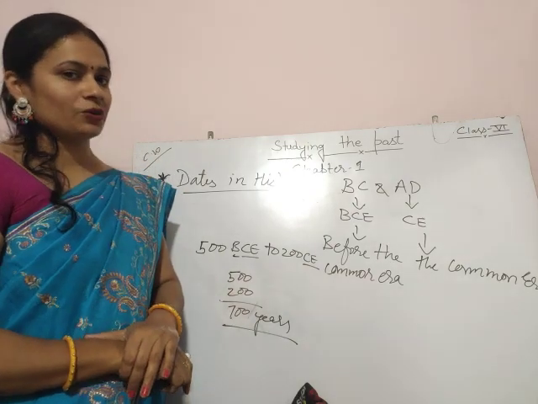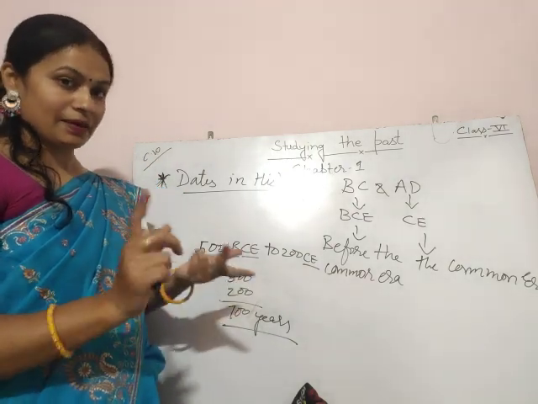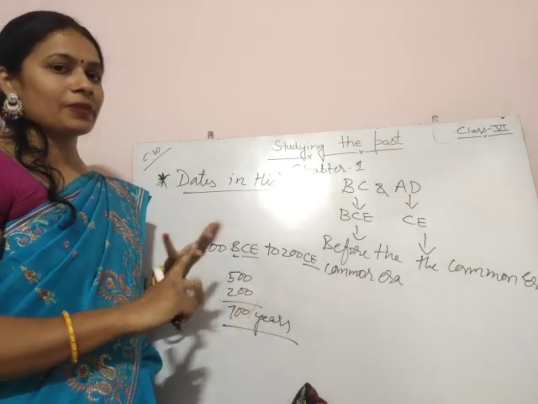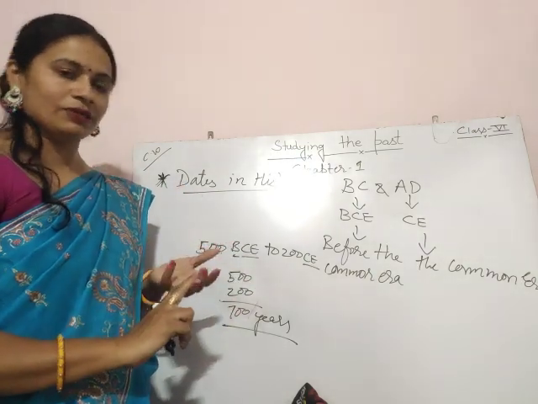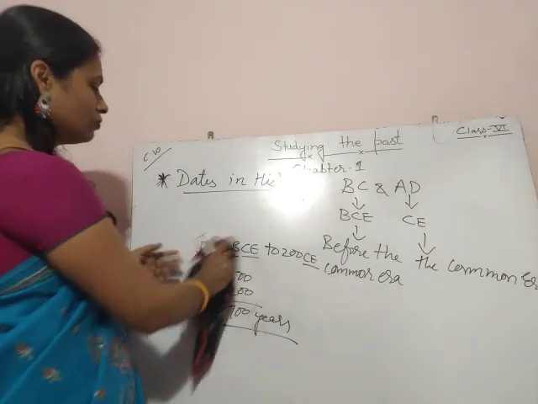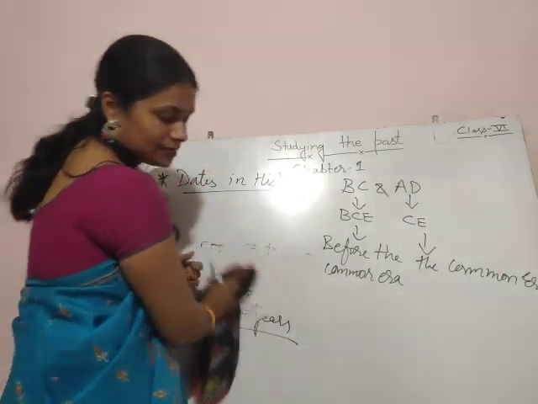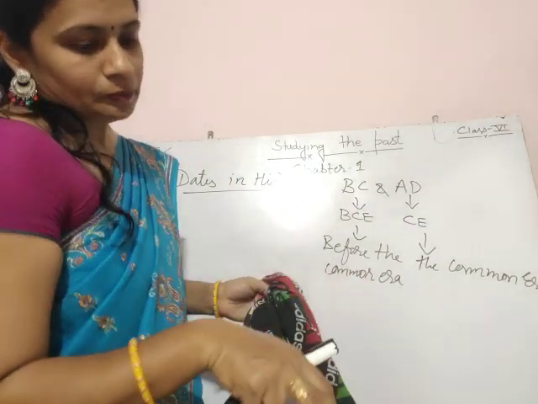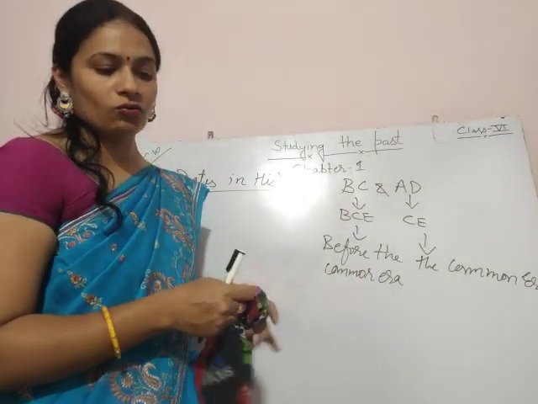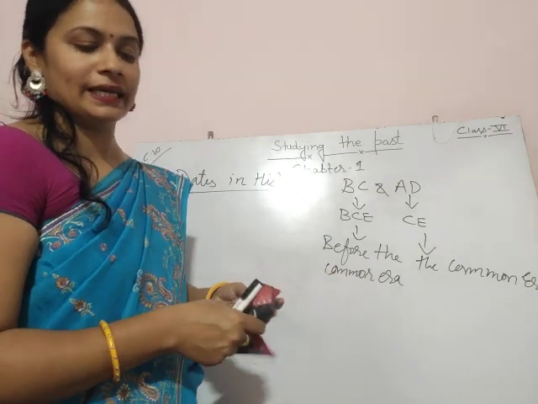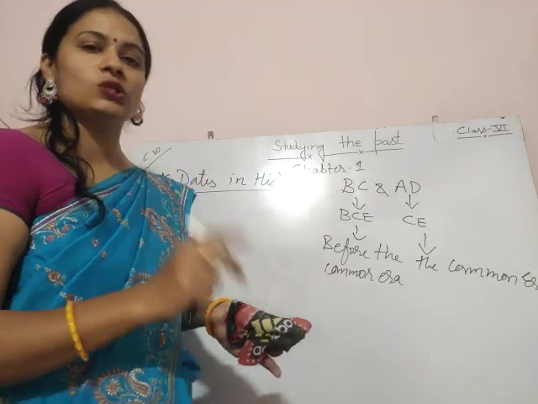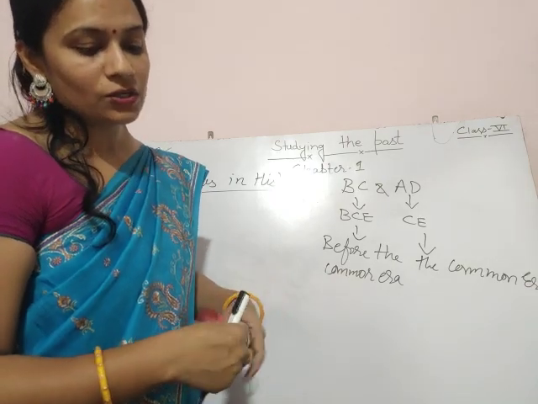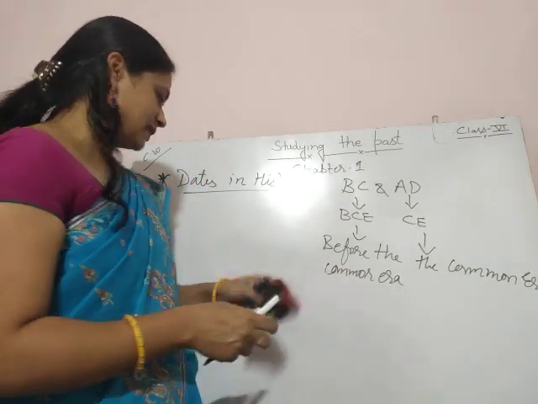Now it is easy for you to find out the time period between dates of the same era and between two different eras. If I give you one question, there is an incident given in your book: the Kalinga war between Emperor Ashoka and the king of Kalinga. It was fought in 261 BC.